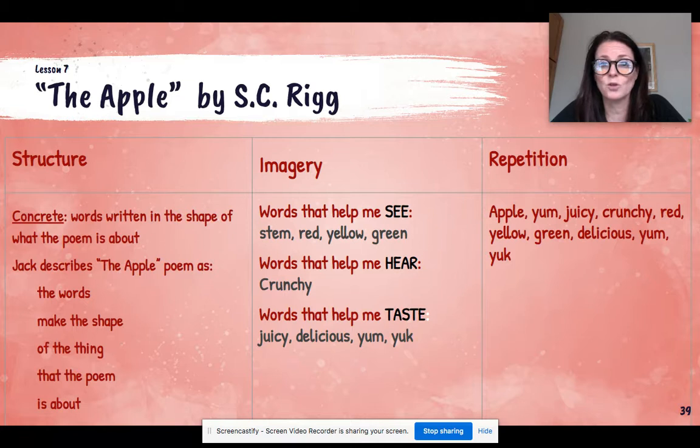They used the same words over and over and over again. Jack kind of did the same thing with his dog poem, and I'm going to include that in the slides for you to look at as an example for your poem. So we know Jack loves his dog, right? So he decided to write a poem about a dog. He drew that picture of the dog.